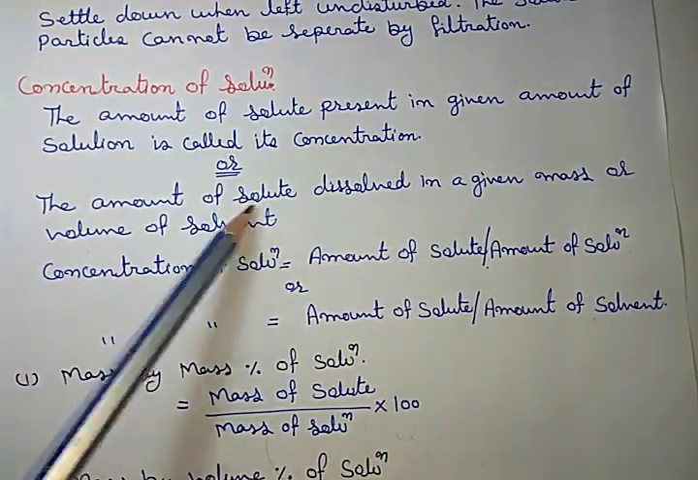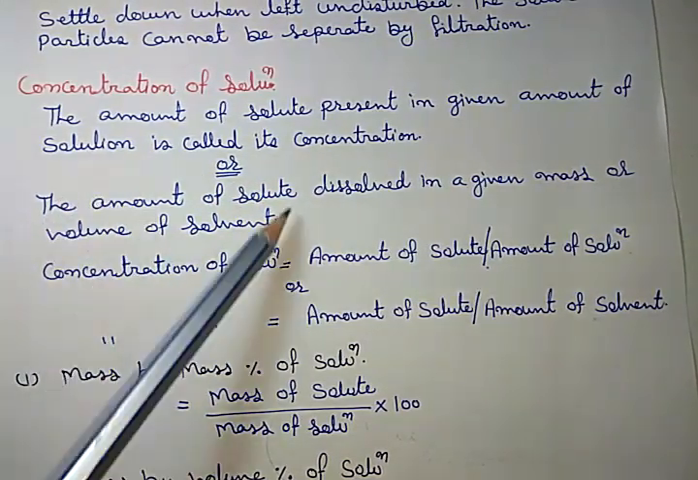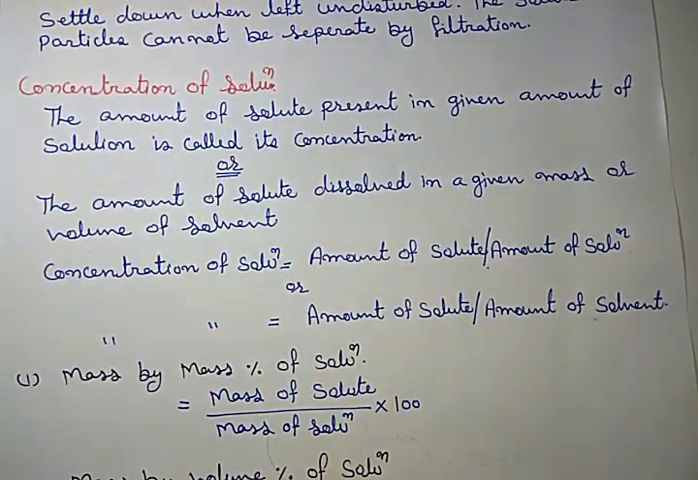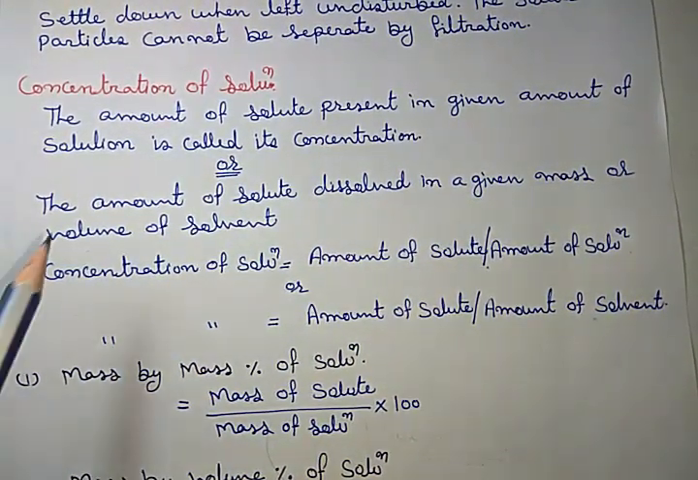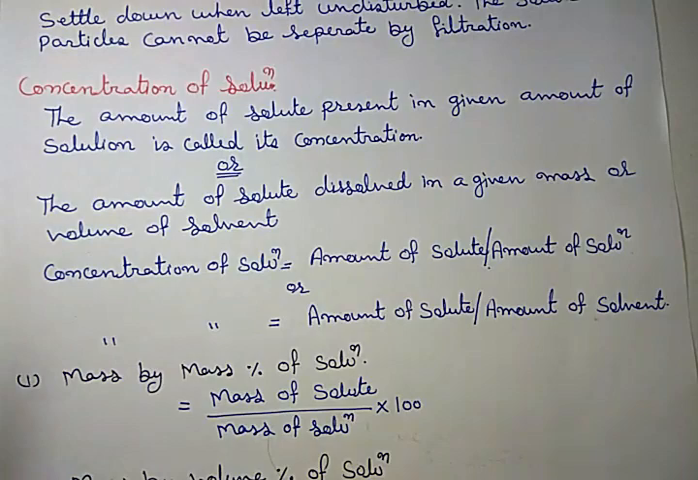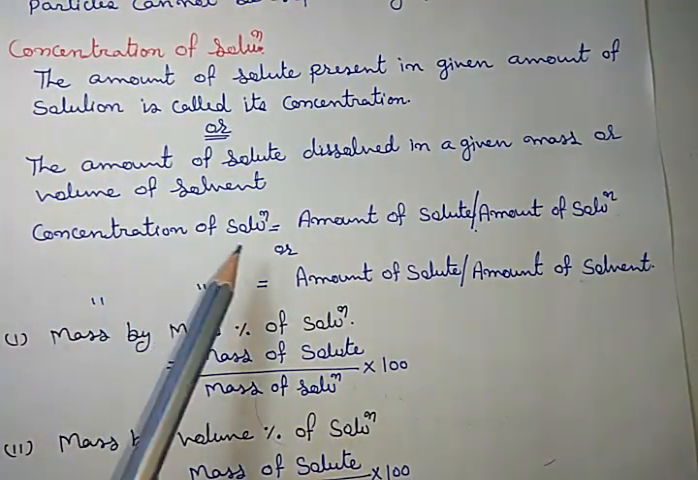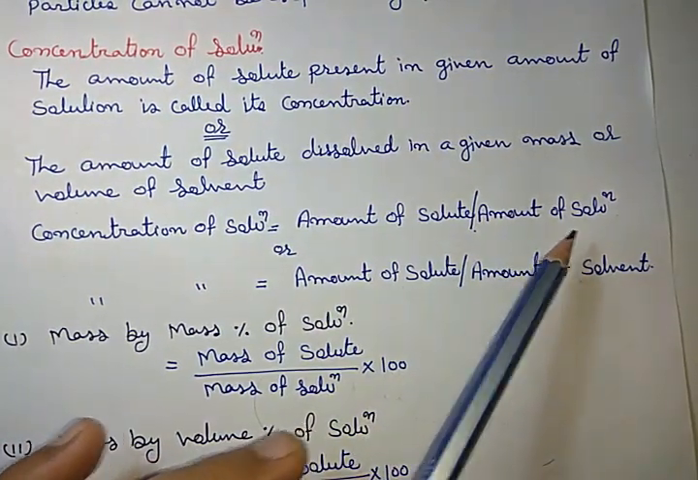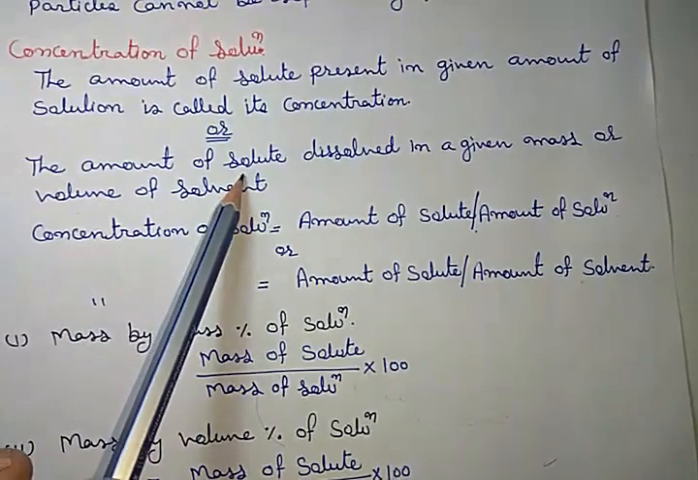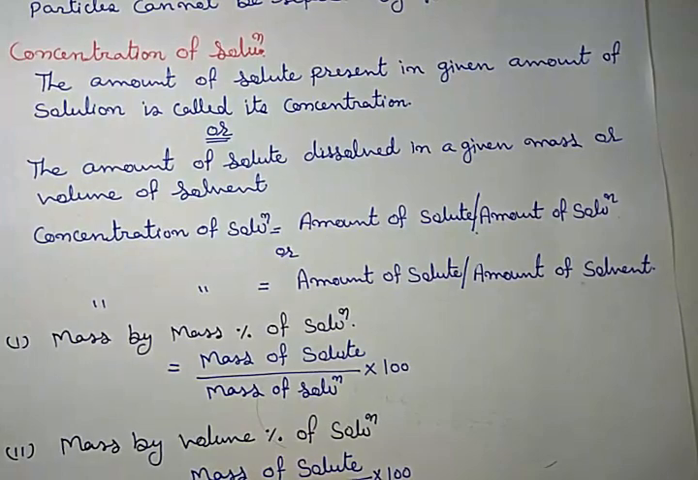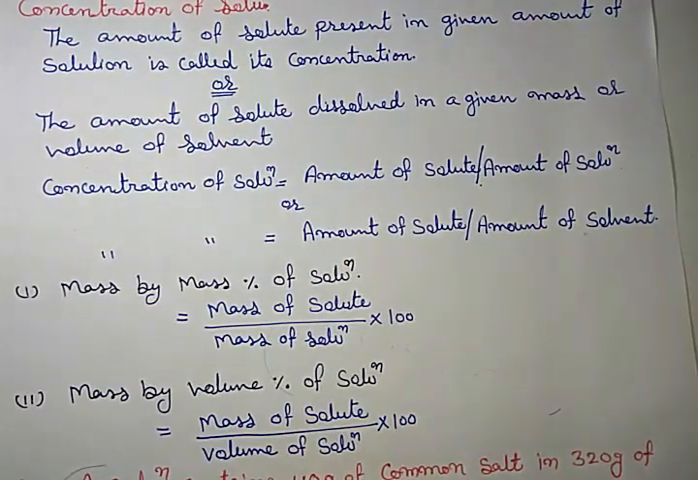One teaspoon of sugar is the solute. The amount of sugar, that is 1 teaspoon or 2 grams, is the amount of solute. And in a given mass, that is 100 grams of water or 1 liter of water, the mass or volume of solvent, is called concentration. So as a formula, the concentration of a solution is the amount of solute divided by the amount of solution. Or, using this definition, the amount of solute divided by the amount of solvent.